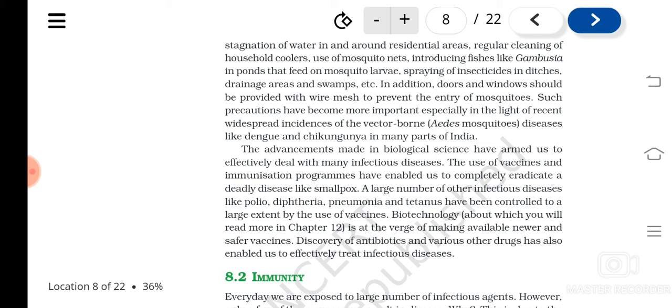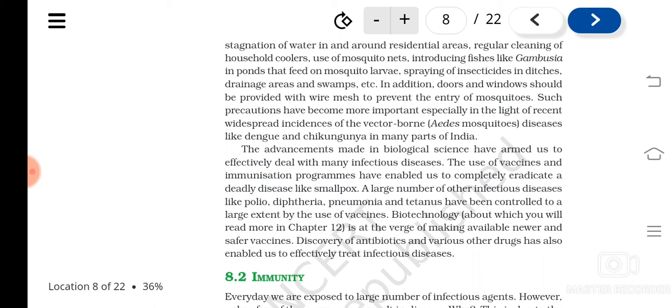Understood? So now we know many of the diseases are effectively dealt with by advanced biological methods. Then vaccines, immunization programs, etc., are also there. And there are stories of success also, isn't it, like smallpox. If a person is vaccinated, this kind of diseases can be prevented.